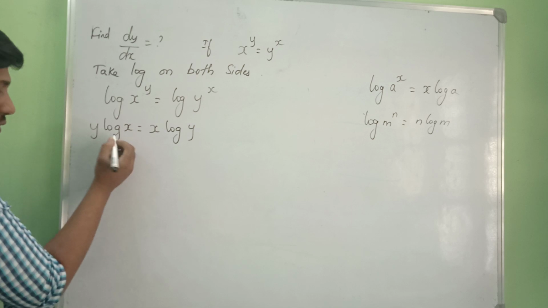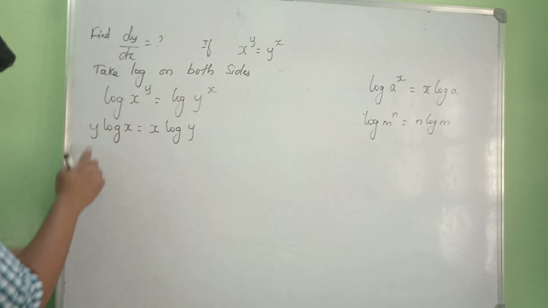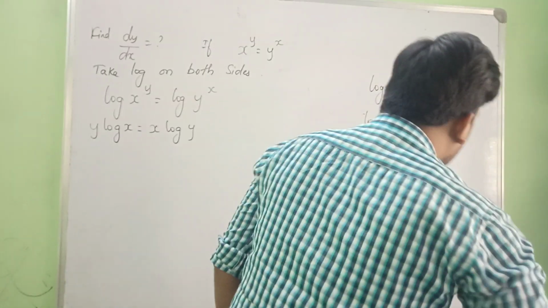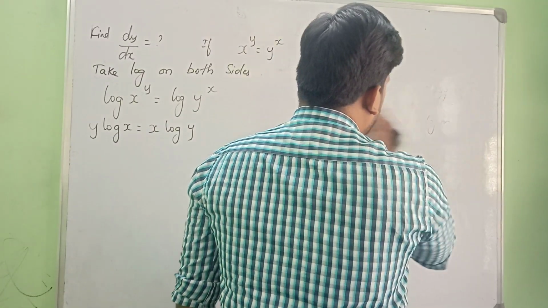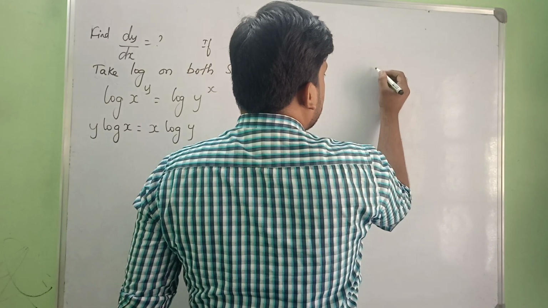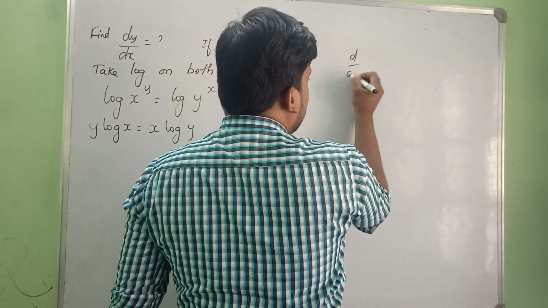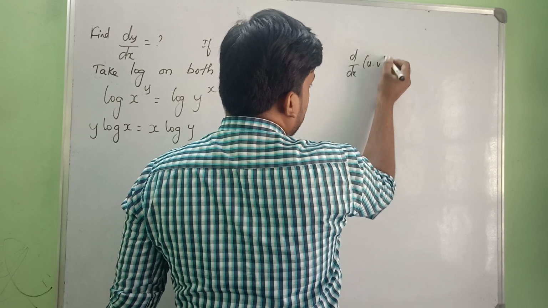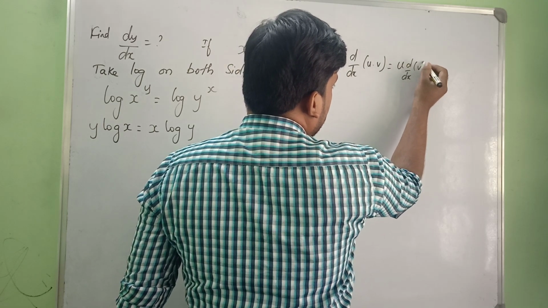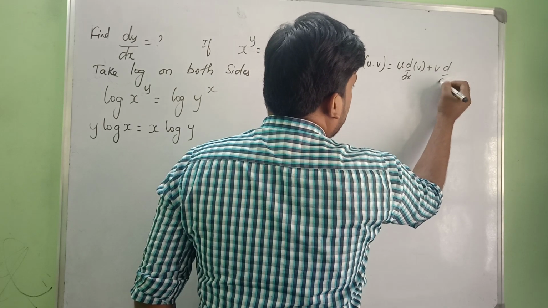See, we have two things multiplied here, y into log x and x into log y. So whenever we have like this, what are we going to use? We are going to use the product rule or the UV rule. d by dx of u into v is nothing but u into derivative of v plus v into derivative of u.